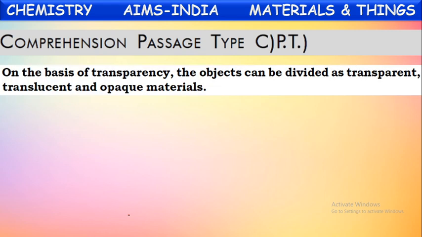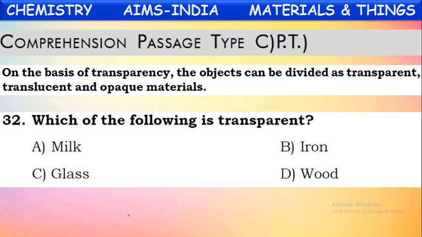On the basis of transparency, the objects can be divided into transparent, translucent, and opaque materials. Isn't it? Yes, based upon the transparency, materials are classified into three types. They are transparent, translucent, and opaque materials. So based upon this concept, we are going to have three questions. First one, let us see.